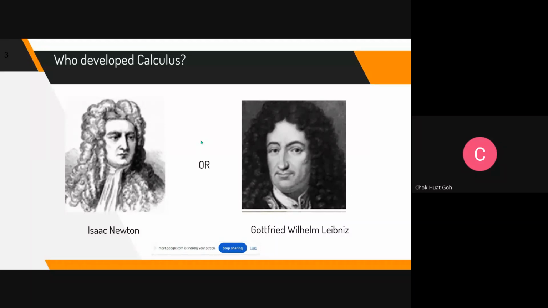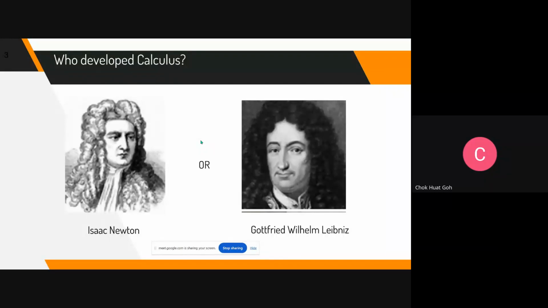But then why do people say that Leibniz invented it? If you Google, Leibniz's name will come out, because Leibniz officially published in a journal a few years earlier than Newton. Newton published it officially a few years later. But there was evidence that Newton had shared his work with his colleagues and friends.